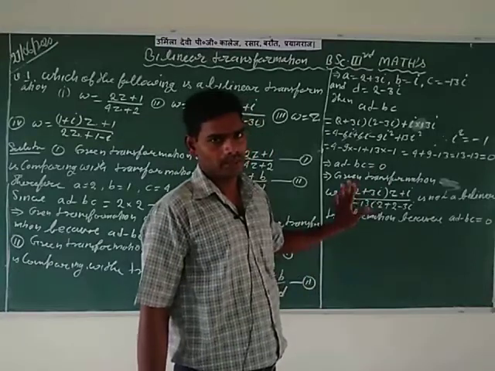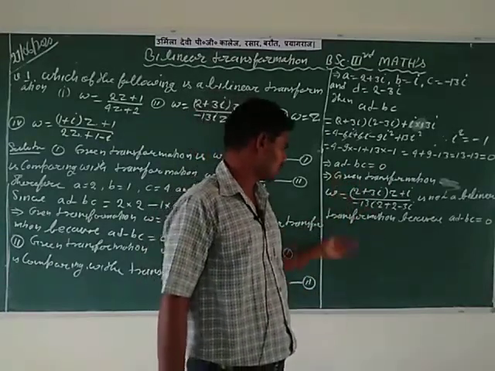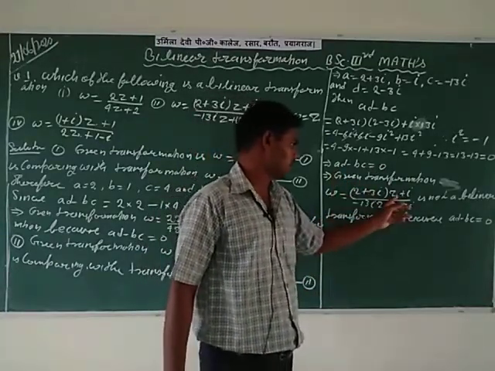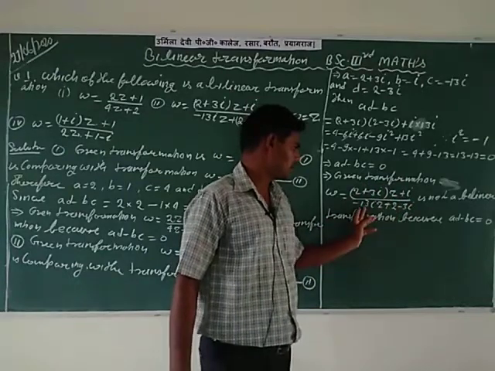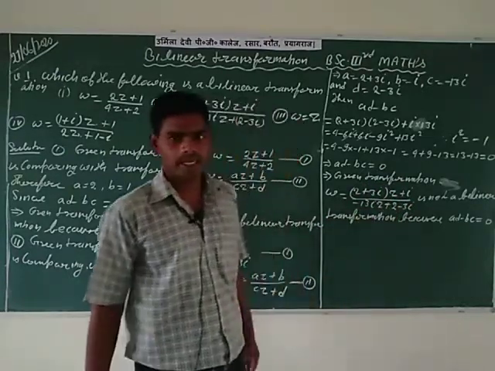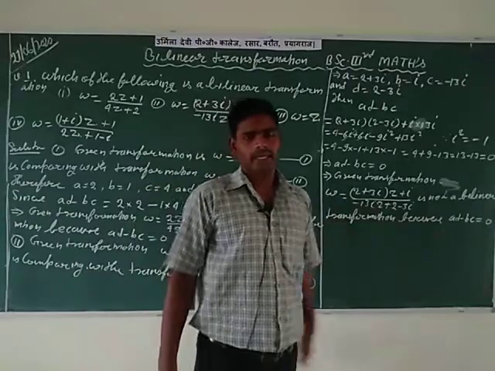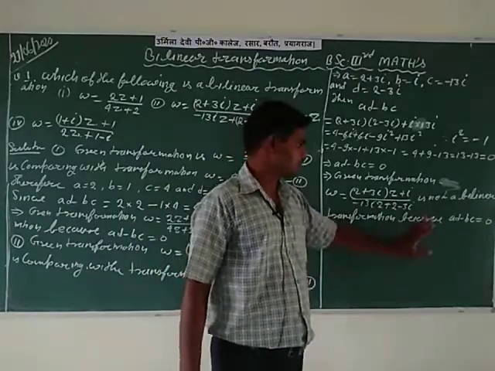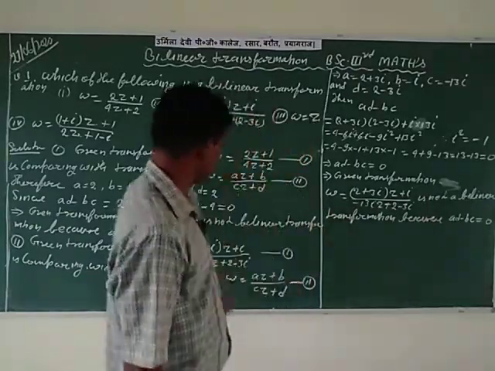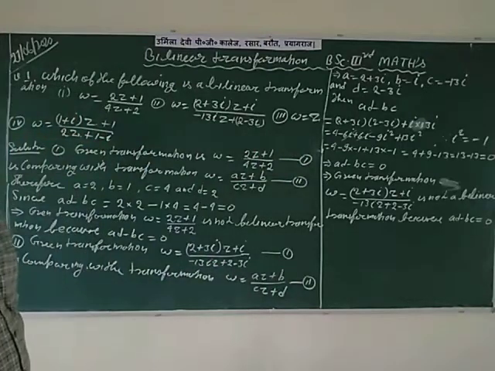So it's confirmed that the given transformation W = (2 + 3i)Z + i divided by (-13iZ + 2 - 3i) is not a bilinear transformation. So it's confirmed that the given transformation is not a bilinear transformation.